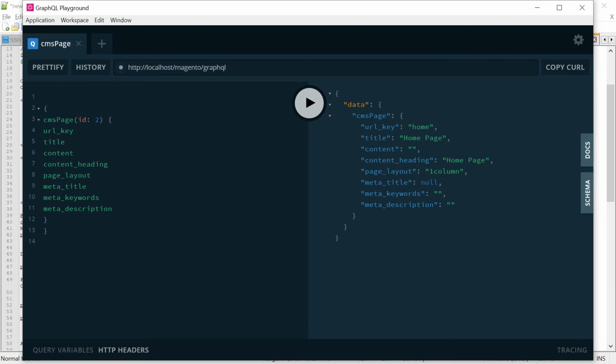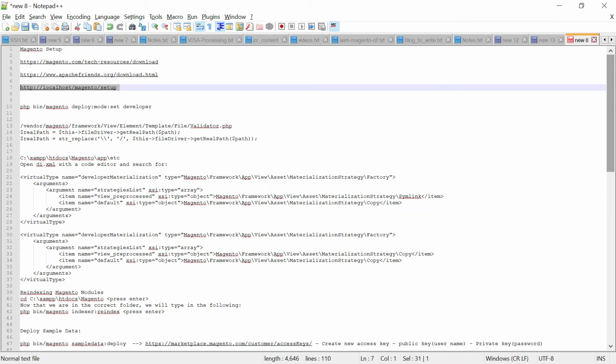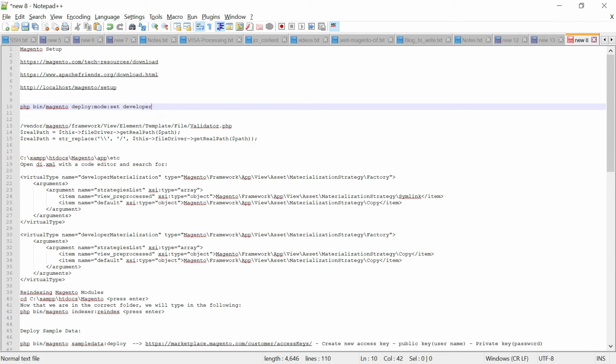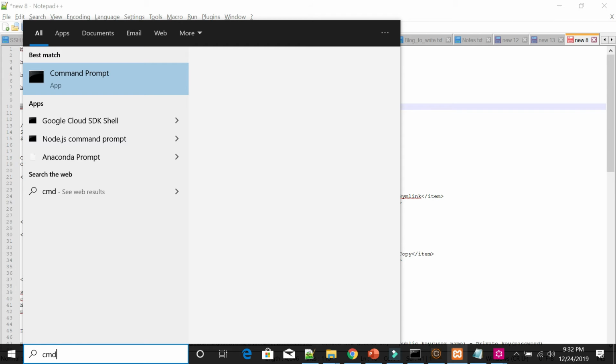But when we configure GraphQL initially, you will get some error like JSON start position 0 not found and all those issues. To avoid that, as per the Magento development doc, the server should be running in development mode. So you need to change the server mode to development. For that you can execute this command.